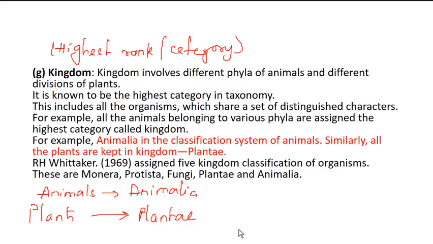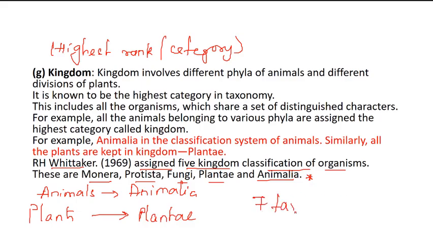As there are so many species found on earth, R.H. Whittaker, a scientist, assigned the five kingdom classification, which includes Monera, Protista, Fungi, Plantae and Animalia. Okay, so that is the five kingdom classification we study, and remember that there are 7 taxonomic categories.